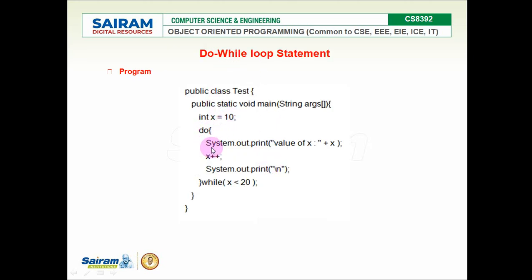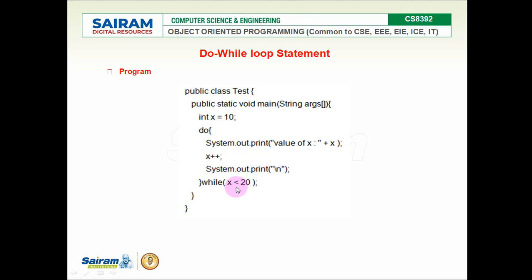Slight change in the while loop. I am putting the while at the end of the code block, at the end of the loop, and I am putting a semicolon. Don't forget the semicolon over here. And the do keyword with opening and closing of the block. These three statements are executed once without checking any condition, at the first time. At the end of the third statement, it checks the condition. If this condition evaluates true, next time the statements are going to start executing repeatedly.